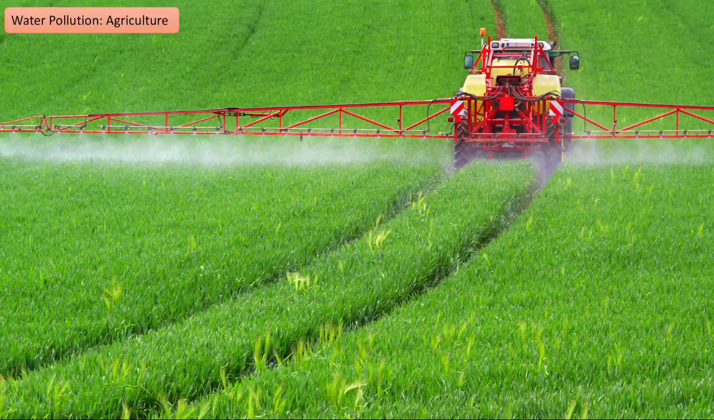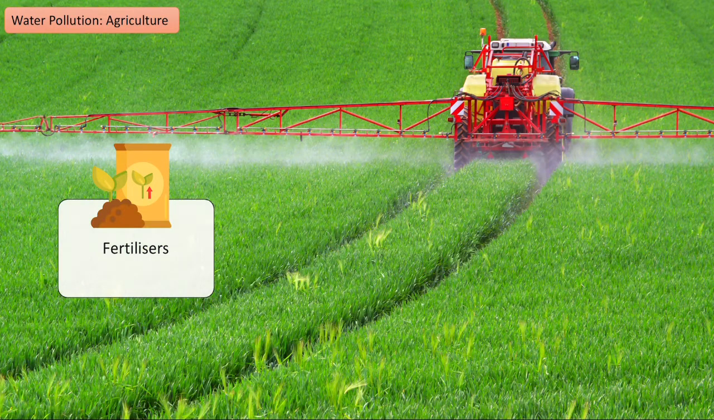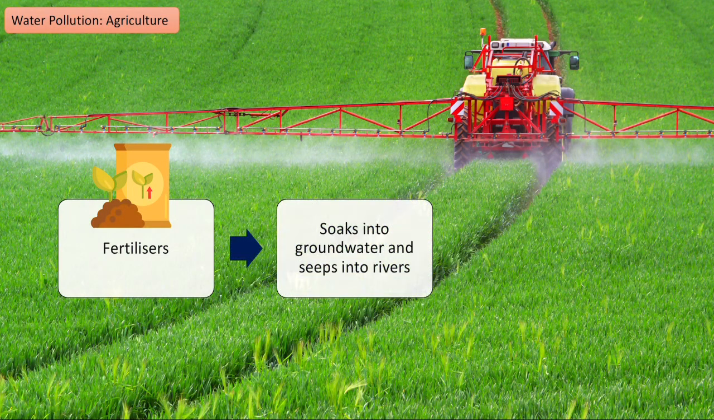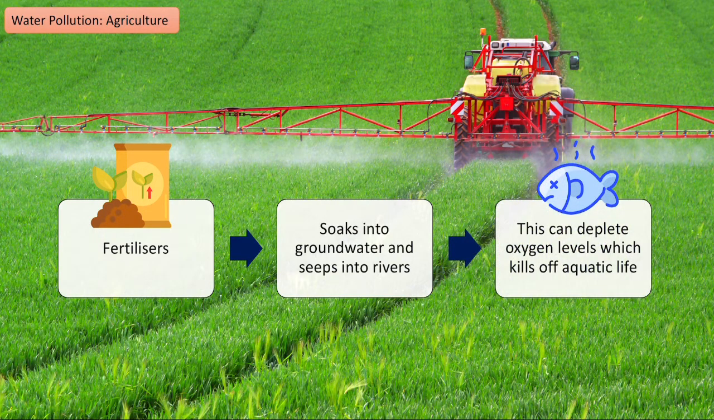There are a couple of ways in which agriculture can affect the water quality of a river. First of all, we can see here that a tractor is putting lots of fertilizers all over the field. Well, if that fertilizer soaks into the groundwater and then eventually goes through groundwater flow and seeps into the river, then there can be problems, especially for aquatic life. Fertilizers often deplete oxygen levels, and therefore it can kill off any aquatic life, marine life that we have in there.